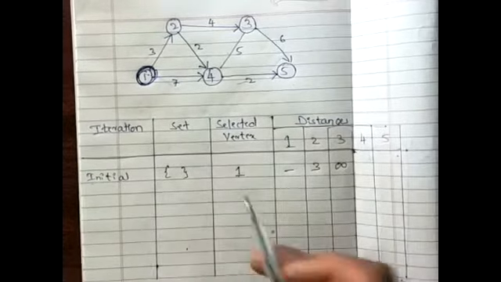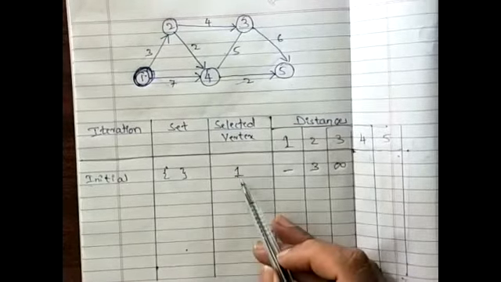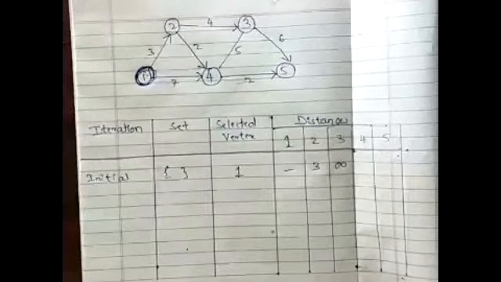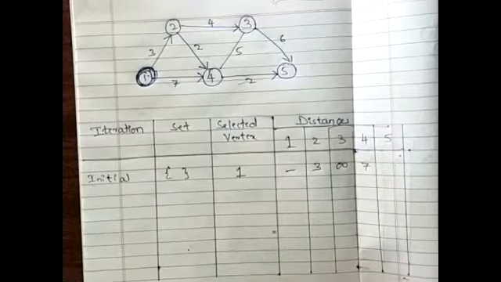Now, in the same way, is there a direct path from 1 to 4? Yes, sir. What is the distance? 7. Is there a direct path from 1 to 5? No, sir. Then what should I write here?